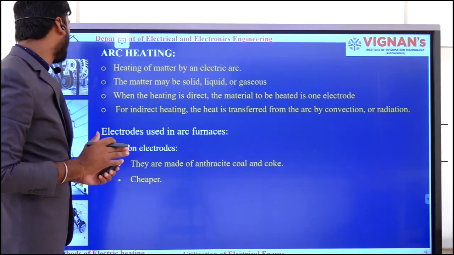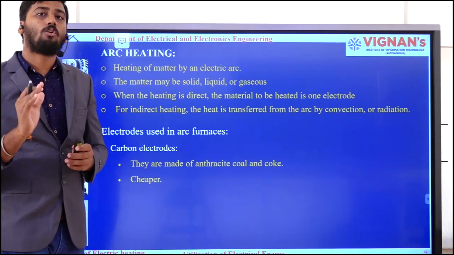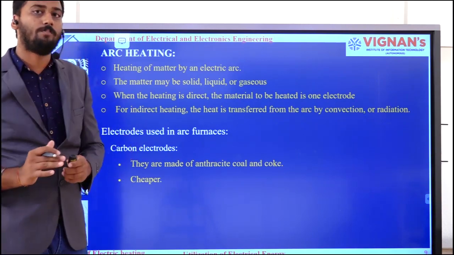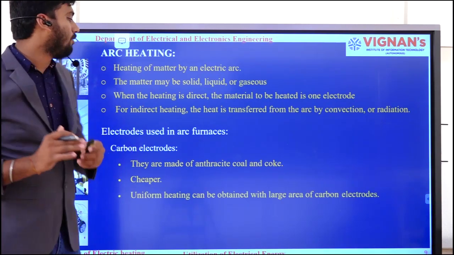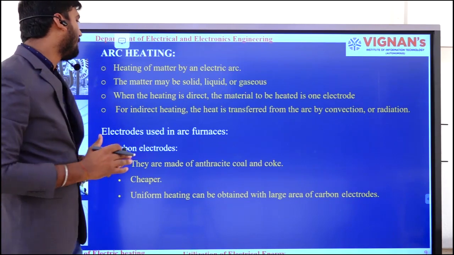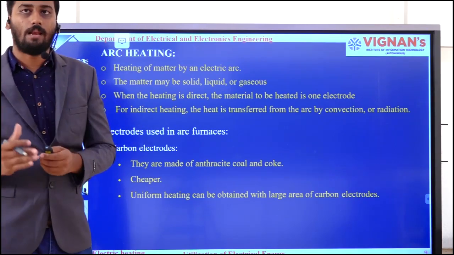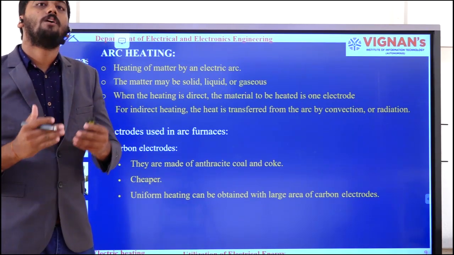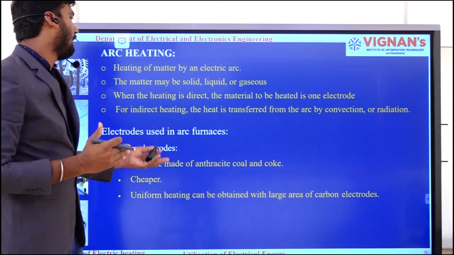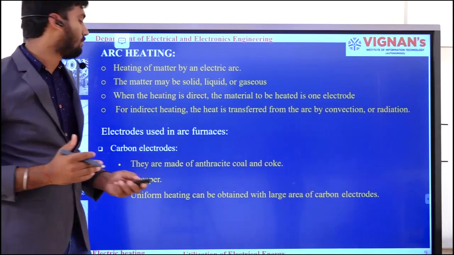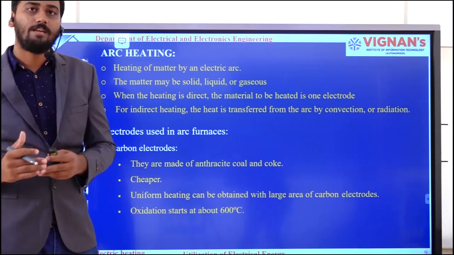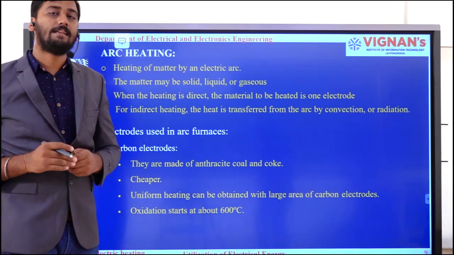Okay, at the same time, they are available at low cost, so I had mentioned it as cheaper. At the same time, uniform heating can be obtained with a large area of carbon electrodes. That means I can get uniform heating by using the large area of carbon electrodes. At the same time, oxidation starts at 600 degrees centigrade.